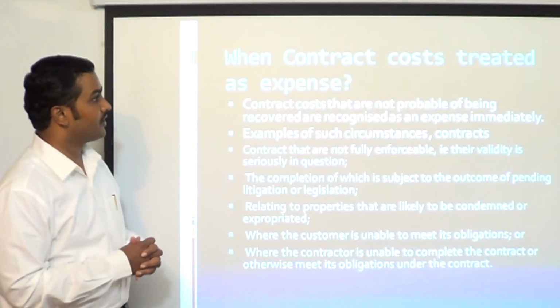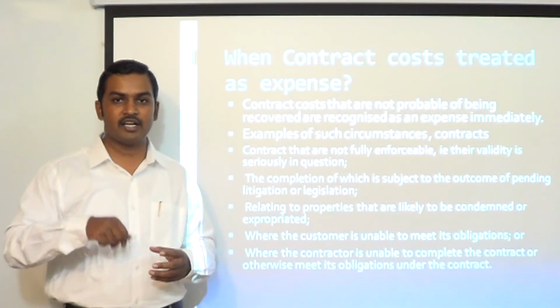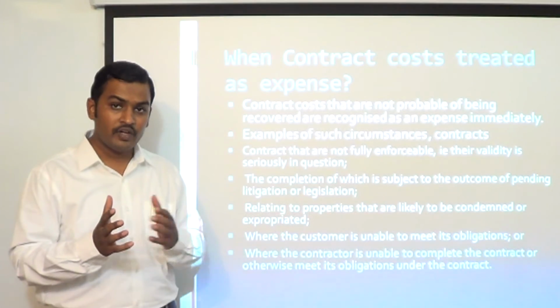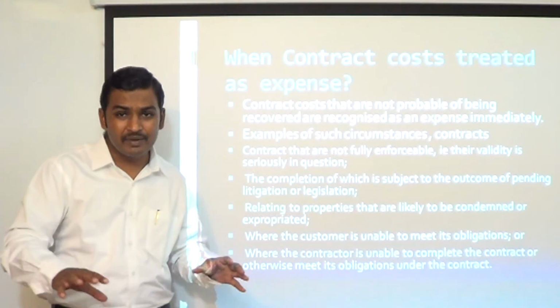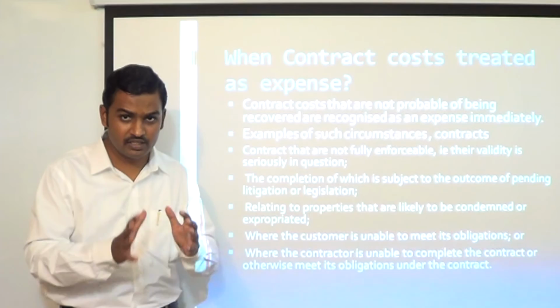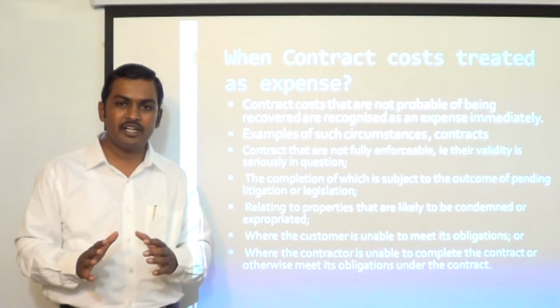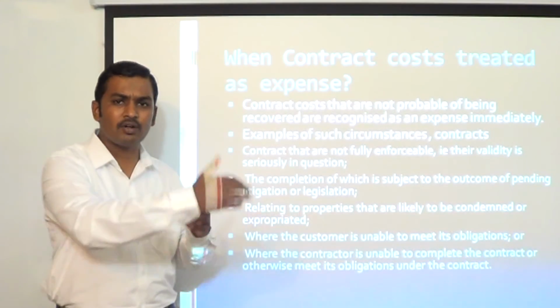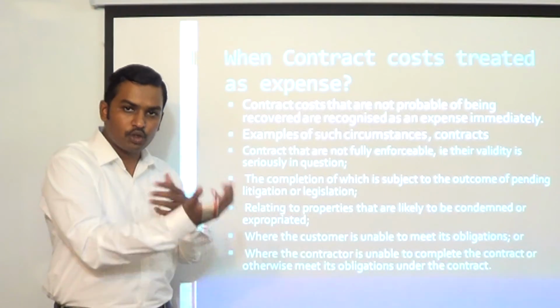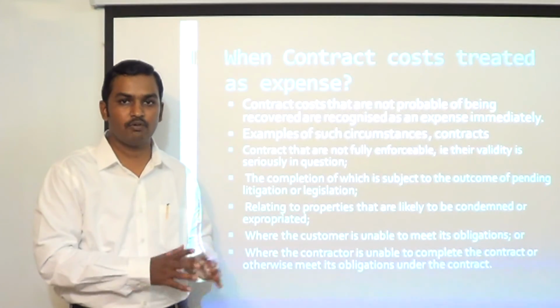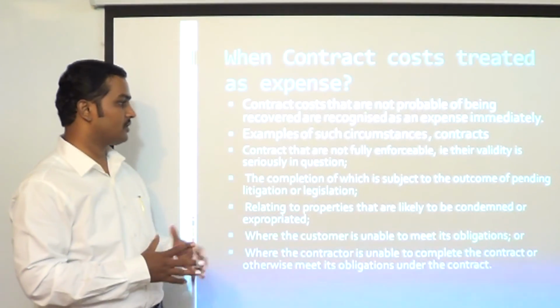Now, there can be certain situations where contract costs have to be treated as an expense immediately. Some costs are incurred, we are not able to carry them forward, and we have to book them as expense immediately. We are going to book contract costs as an expense immediately only when it is probable that the amount will not be recovered. So when you feel that the cost you have incurred is not going to be recovered, you have to provide it as an expense immediately. Let us see the situations.